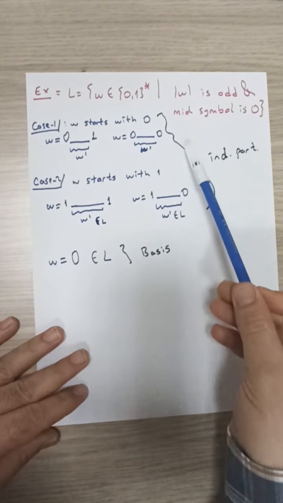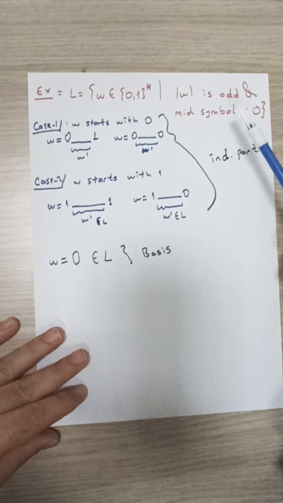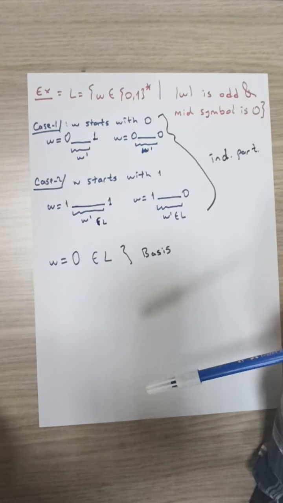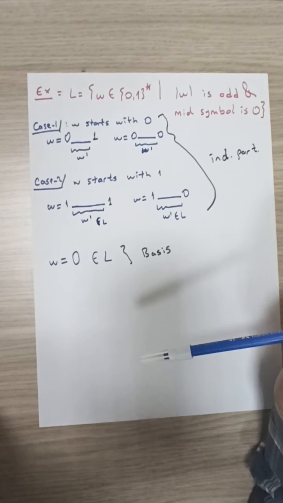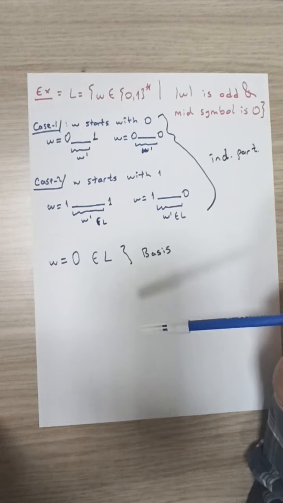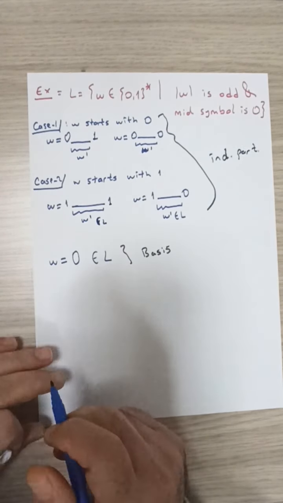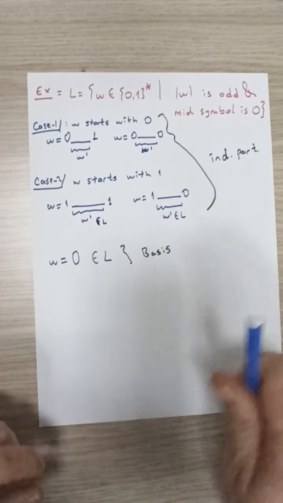Now that we can see that we have been able to generate strings belonging to this language using the principles of induction, let's now turn these principles of induction into concrete rules of a context-free grammar. Let's now write down our context-free grammar.